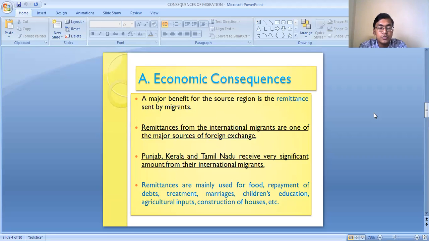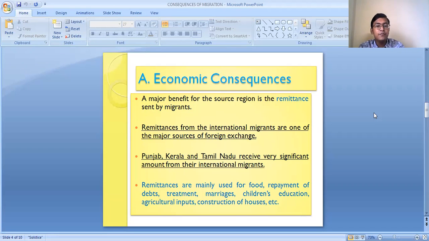They are utilizing that money, or the remittance, for the schooling of the children, for the food, for medical treatment, for the marriages, for construction of houses, as well as for agricultural practice. So it is the money sent by the people from the urban area to their family members in the rural areas. It helps in the development of the rural areas.